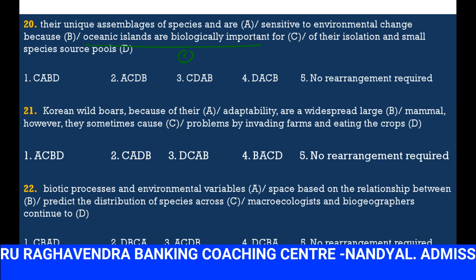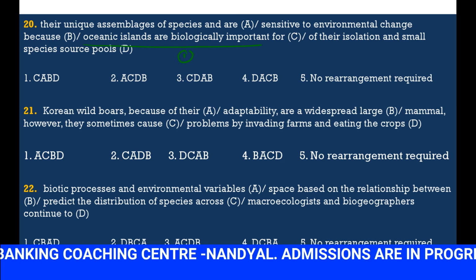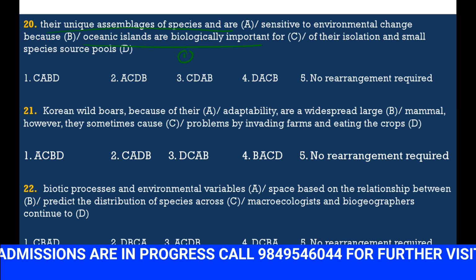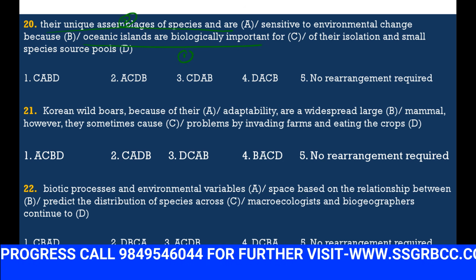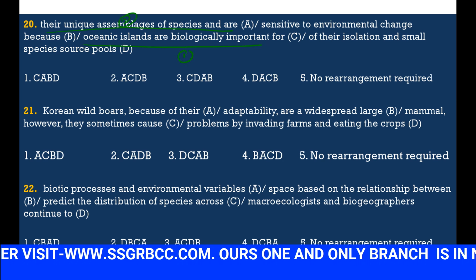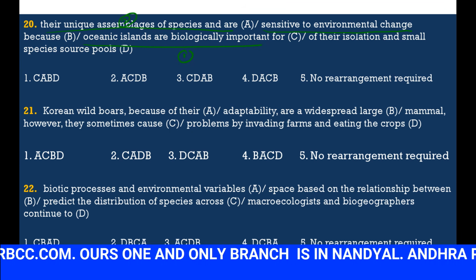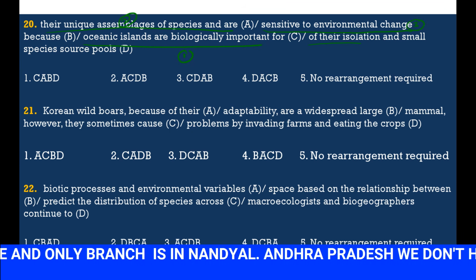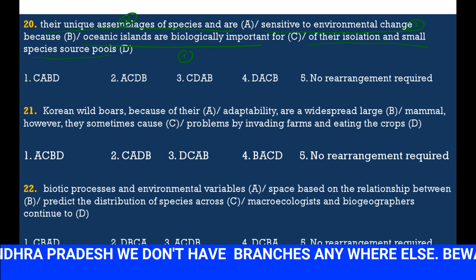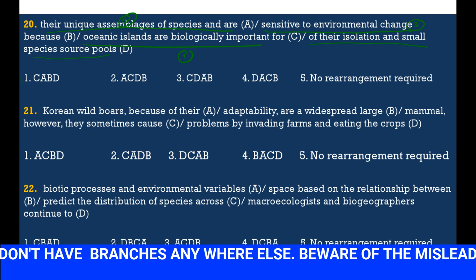Oceanic islands are biologically important for their unique assemblages of species and are sensitive to environmental change because of their isolation and small species source pools. The correct arrangement is CABD.